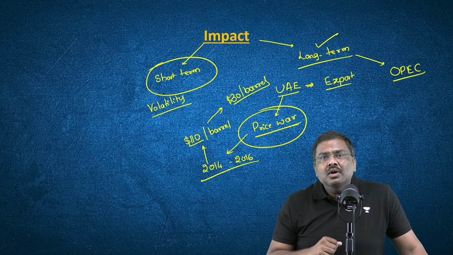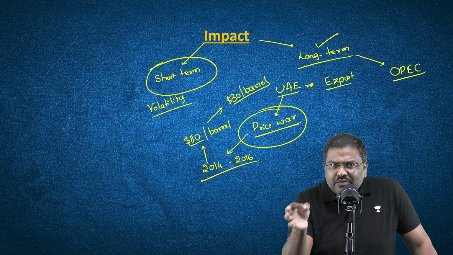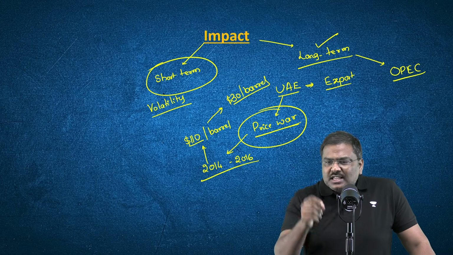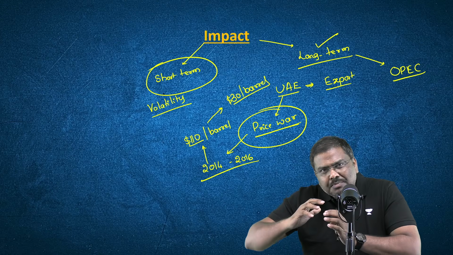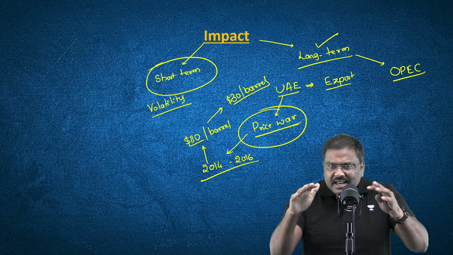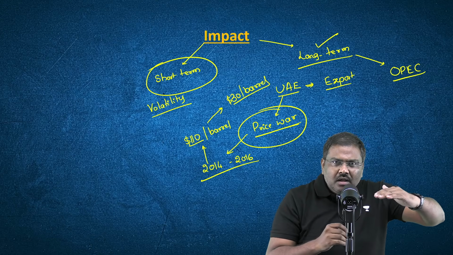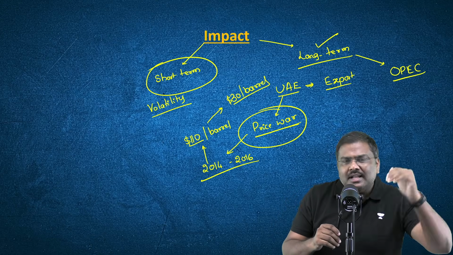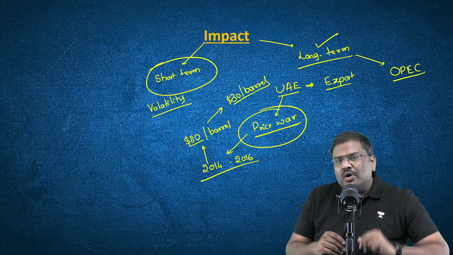Because until now, Saudi Arabia, which is the de facto leader of the grouping, has been using excess production to penalize the cheater countries. That is, let's say a country has a quota, it will cheat and produce more than the quota in order to generate more revenues.